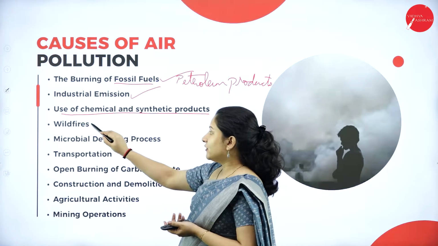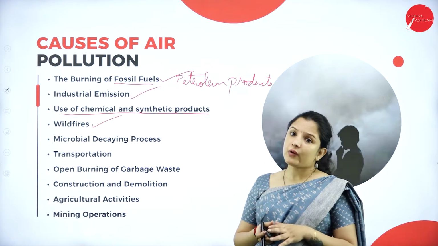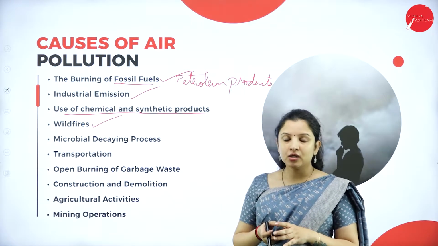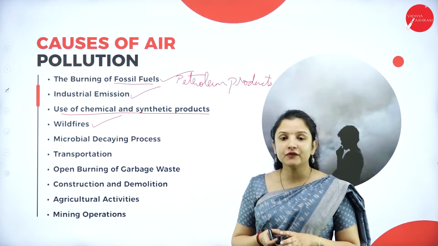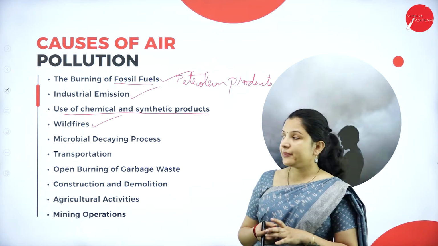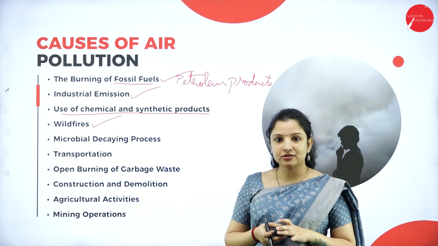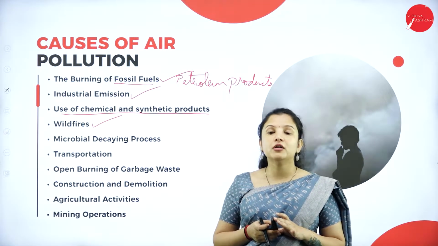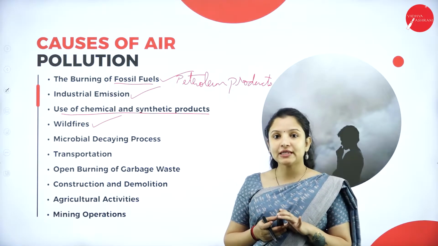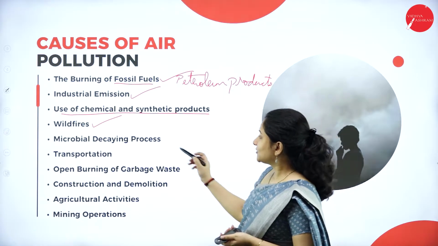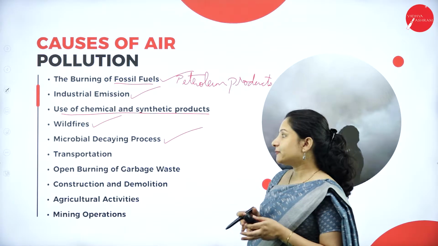Next is wildfires. Wildfires can be natural, especially during summer, and they can also be because of negligence by human beings. So these wildfires also cause the emission of a lot of carbon dioxide gas to the atmosphere, causing air pollution. Next is the microbial decaying process.